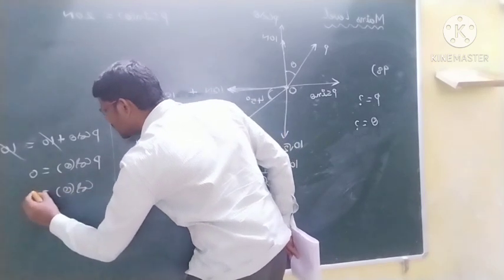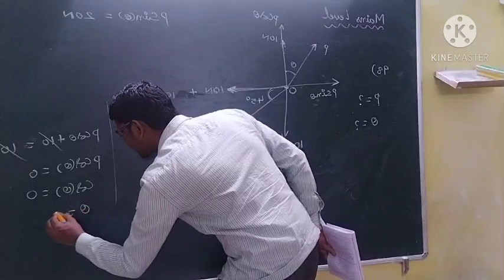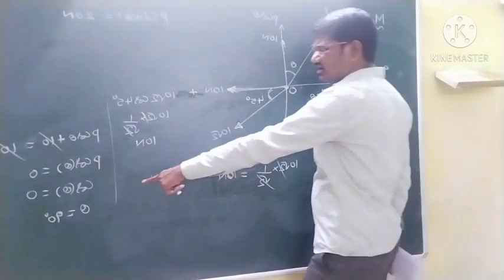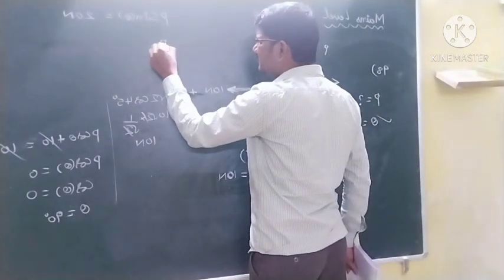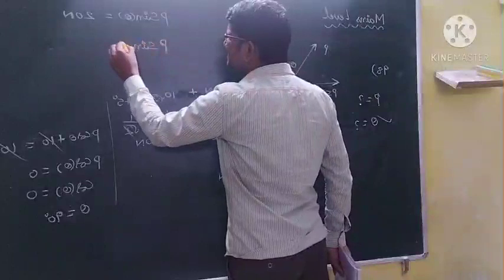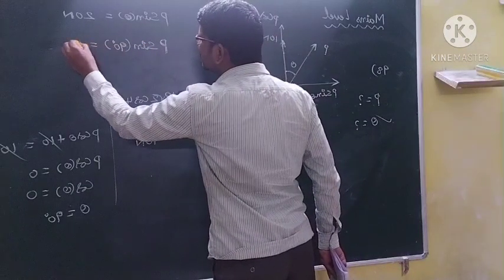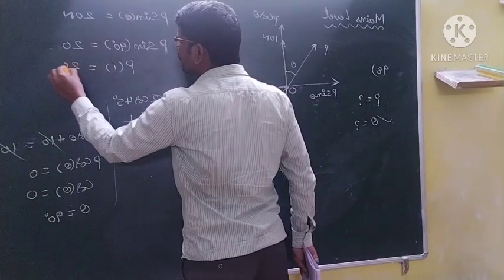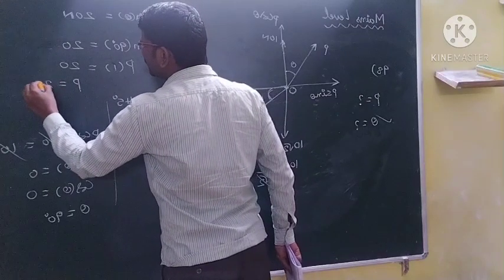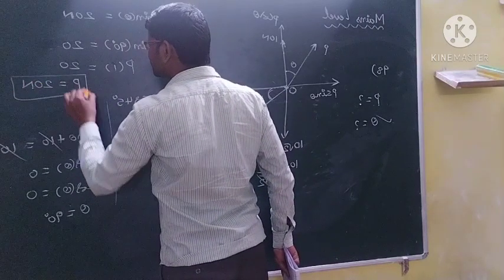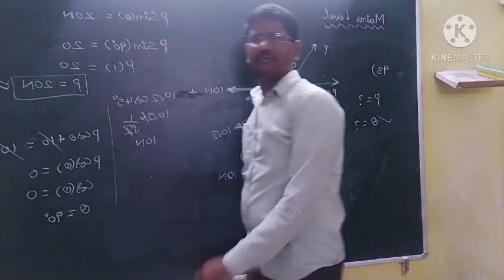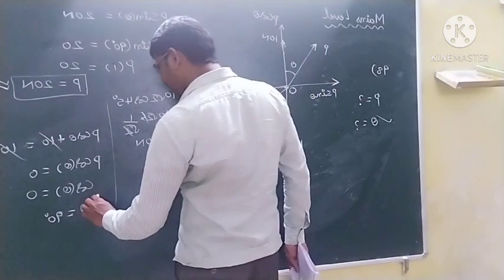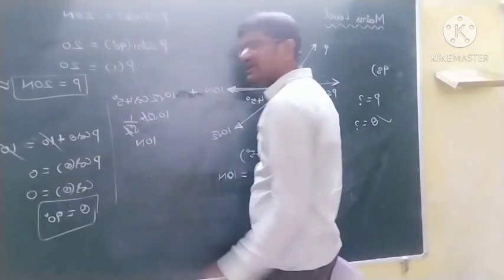Then cos theta is equal to 0 means theta is equal to 90 degrees. So this value we got. As you got theta 90, we substitute that 90 here. Then P into sin 90 degrees is equal to 20 newtons. P into sin 90 value, P into 1 is equal to 20. Then P is equal to 20 newtons. So this is the value of P. Okay students, so the P value you got is 20 newtons, and the theta value you got is 90 degrees.